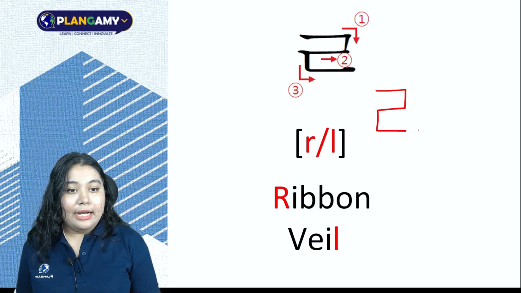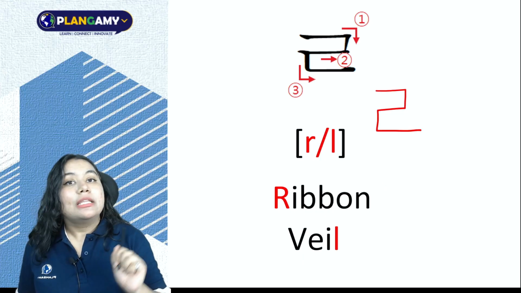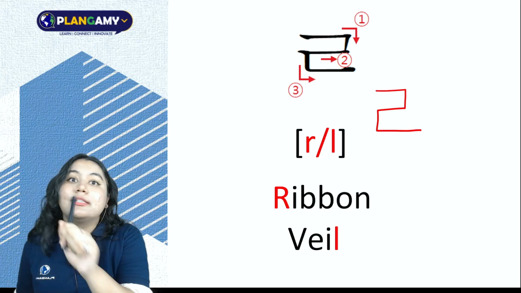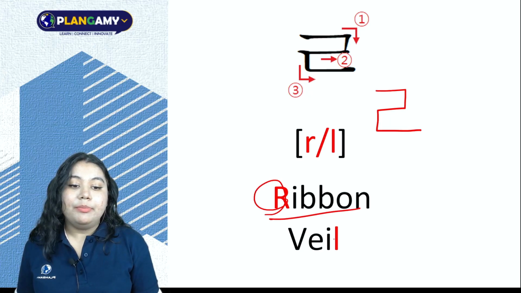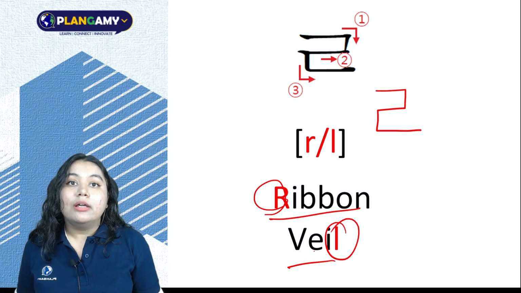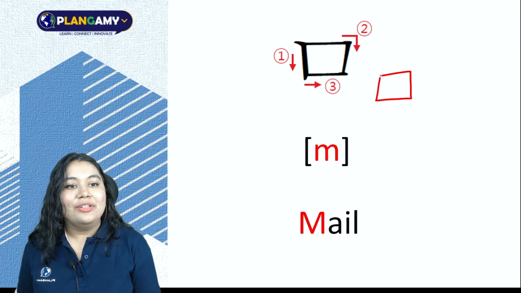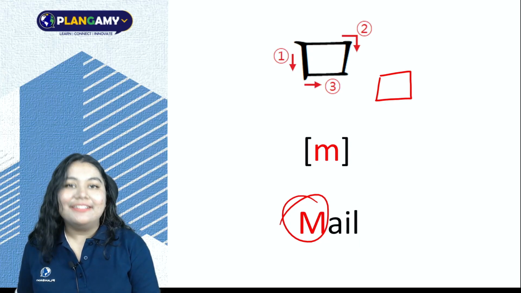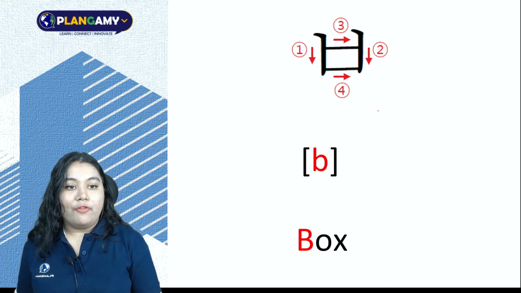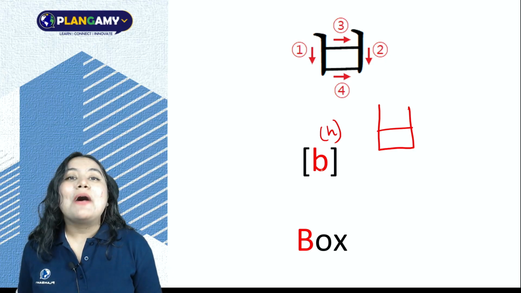Now this is R and L. So according to where this consonant is being placed, the sound is sometimes closer to R, the sound can be sometimes closer to L. So the R in ribbon, L in veil, R and L. Next we have the M sound, M in male. Now we have the B sound, and add a little H sound after it.